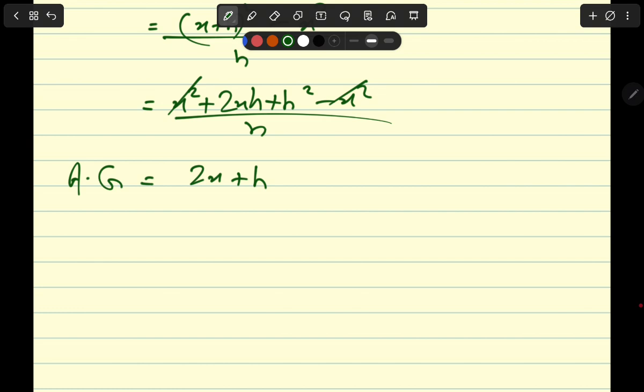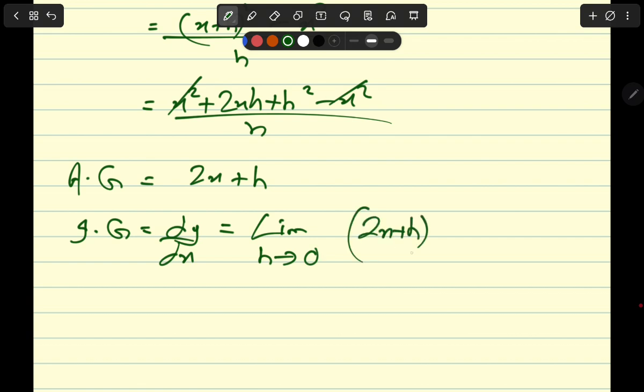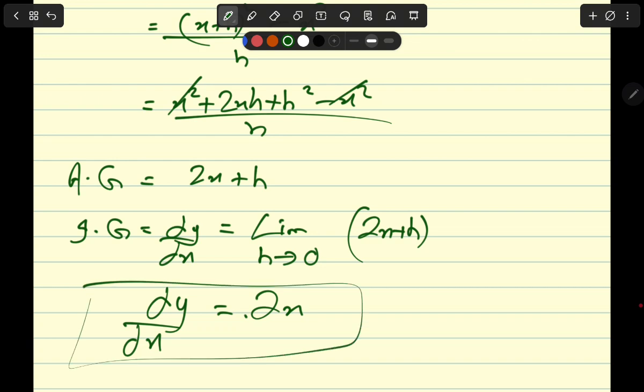And now if I apply the limit concept to it, this is going to convert into the instantaneous gradient, which is dy by dx. So I apply the limit as h approaches 0 to 2x plus h. Now if my h becomes 0, I am only left with 2x, and this is the derivative of x squared. So this is where this comes from, right?